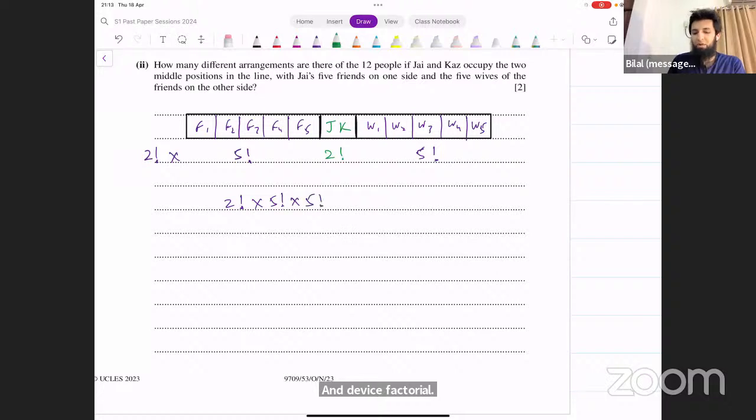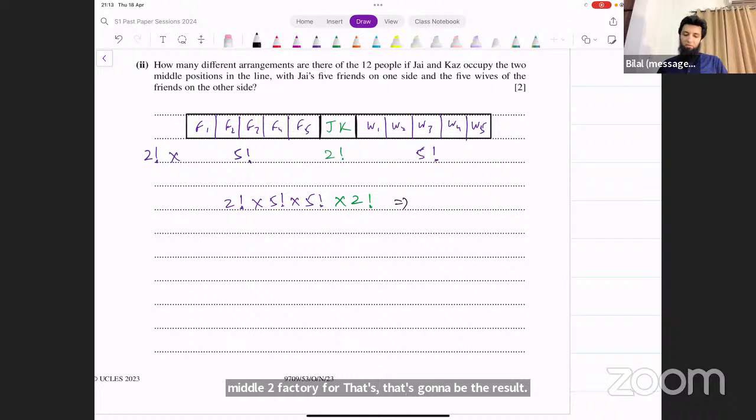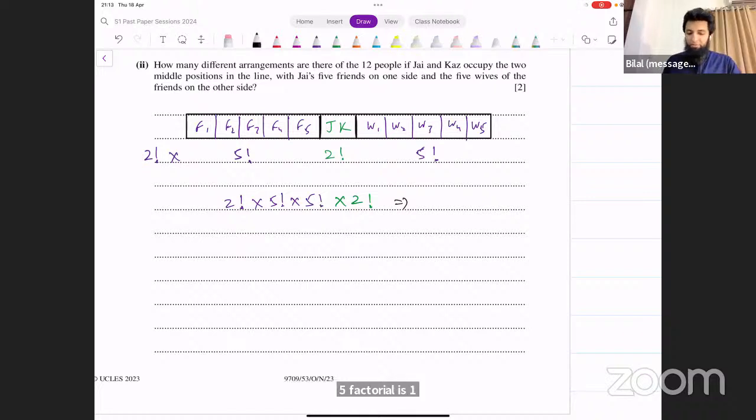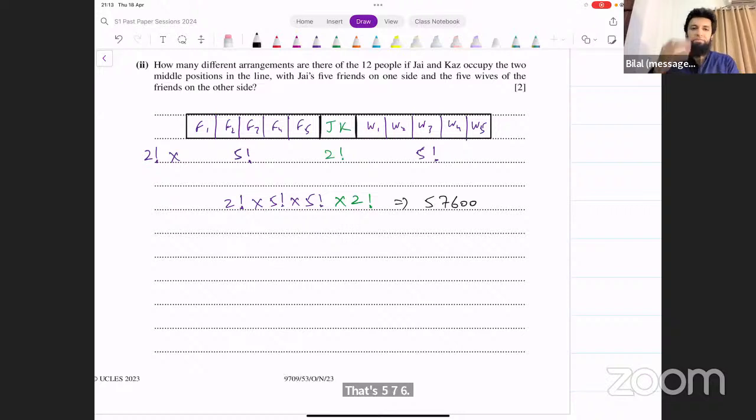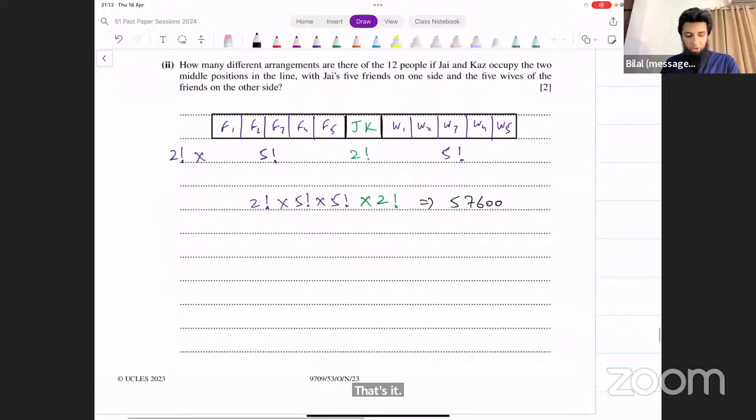And then we have the middle 2 factorial for the host couple. And that's going to give you the result. 5 factorial is 120. 120 into 120 into 4. That's 57600. That's the result that we get from this. Okay, that was part 2.